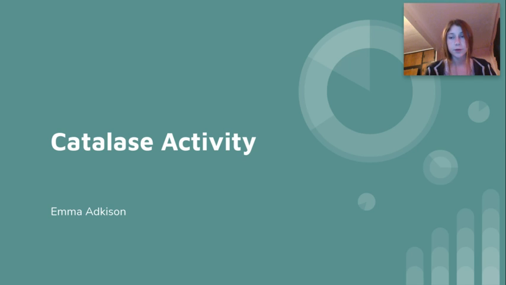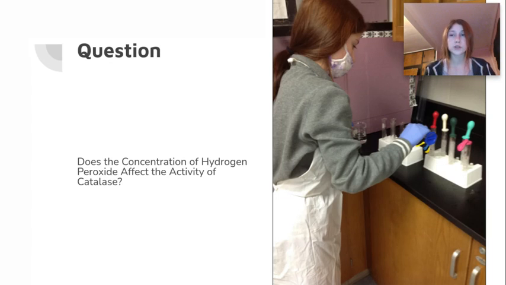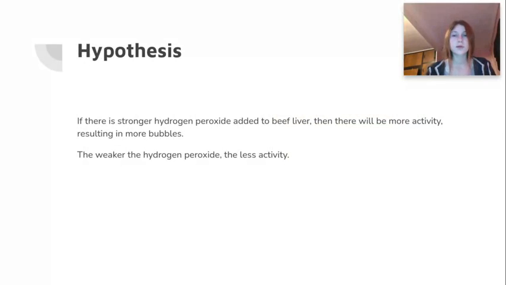I did my science fair project based on Catalase Activity. So my question was, does the concentration of hydrogen peroxide affect the activity of catalase? My hypothesis was, if there was stronger hydrogen peroxide added to beef liver, there will be more activity resulting in more bubbles. The weaker the hydrogen peroxide, the less the activity.